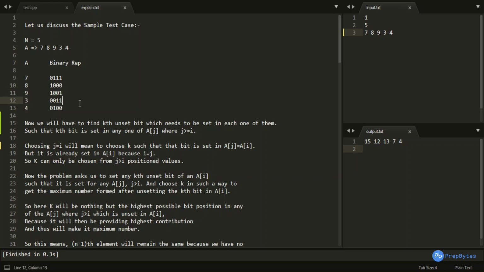So we will have to choose my kth bit in such a way, and after setting the kth bit, the number should be the maximum of choosing any other such k positions. So we will have to choose my k in such a way.